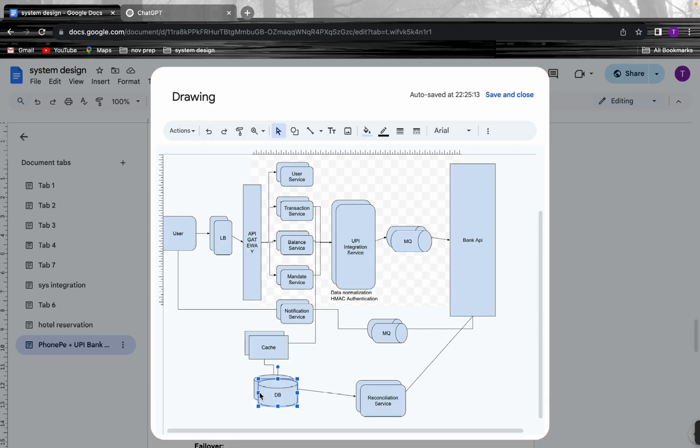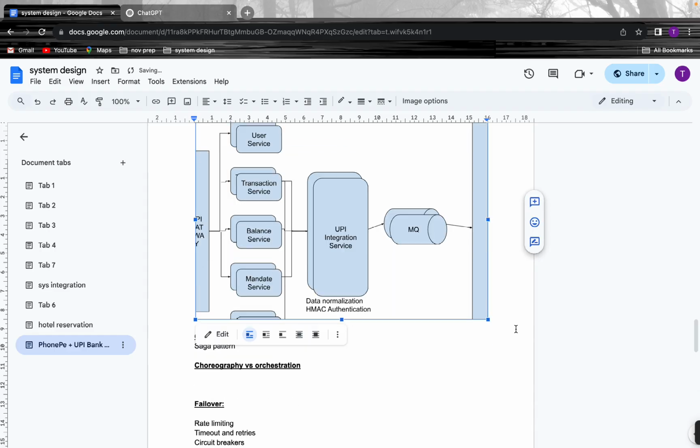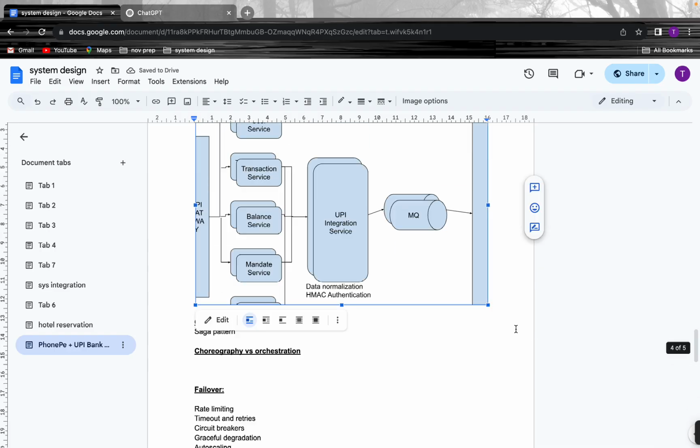As part of the database, we need to have multiple replicas, since one instance cannot handle a lot of load. So we can have multiple replicas of the database, and we need to shard it. Basically, we can shard it using the user ID. That will be the sharding key, and it will be a good sharding key so that we can divide the data properly.